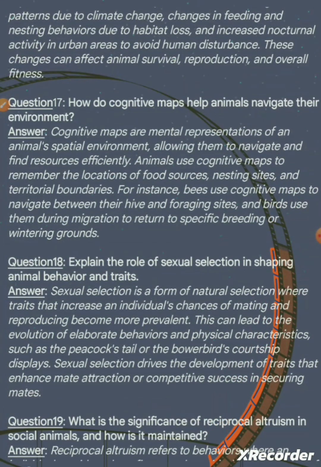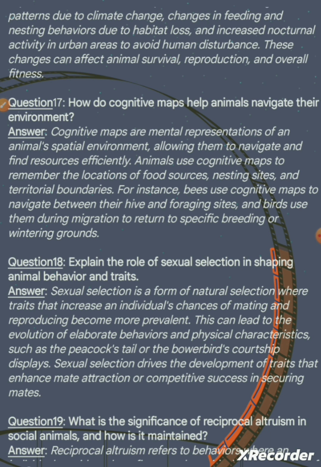Question 17. How do cognitive maps help animals navigate their environment? Answer. Cognitive maps are mental representations of an animal's spatial environment, allowing them to navigate and find resources efficiently. Animals use cognitive maps to remember the location of food sources, nesting sites, and territorial boundaries. For instance, bees use cognitive maps to navigate between their hive and foraging sites, and birds use them during migration to return to specific breeding or wintering grounds.